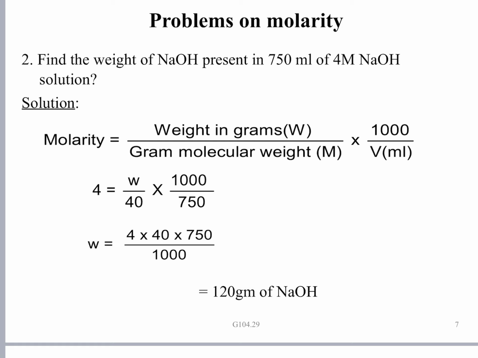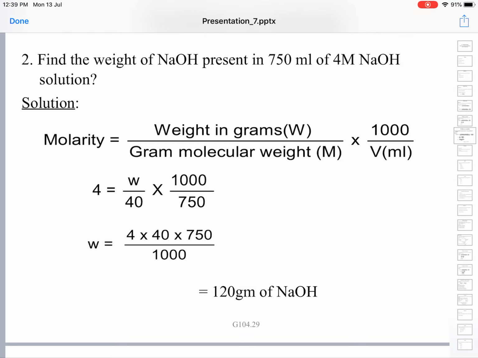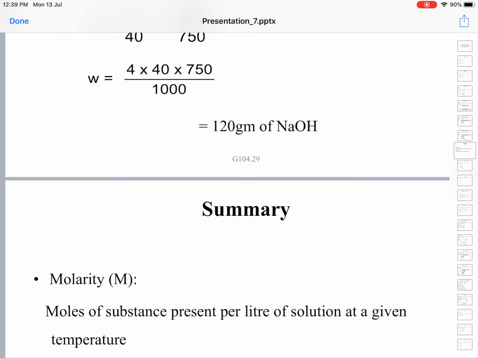So the weight of NaOH dissolved in 750 ml of 4 m NaOH solution is 120 grams. Are things clear? Could you understand? You have to do the problem that way.